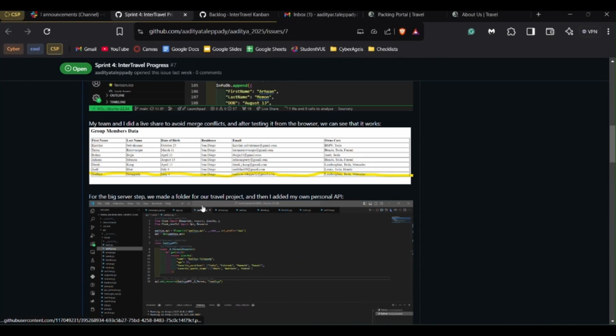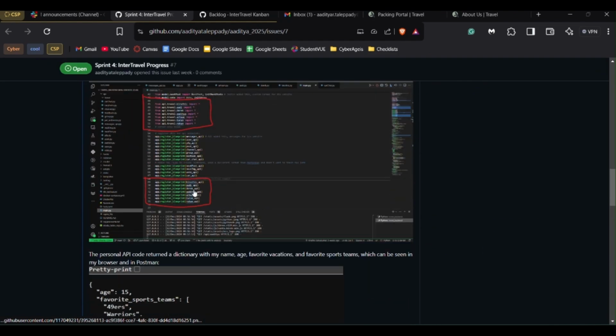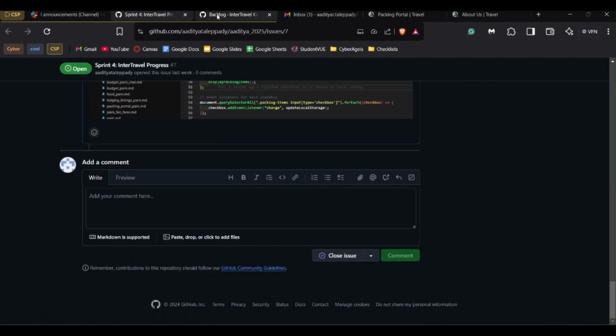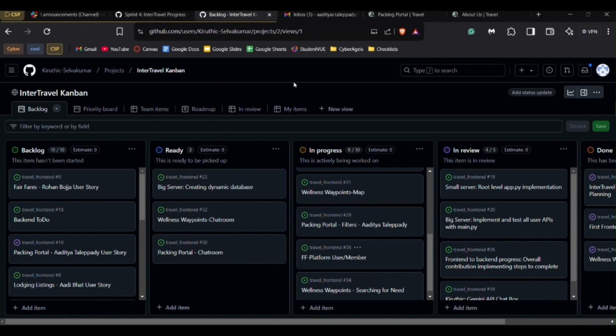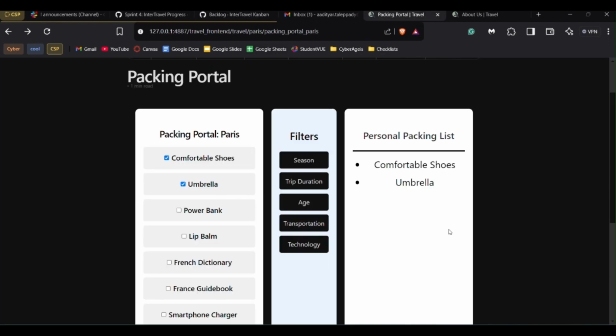On my personal repository, I added an issue with screenshots to show the progress that we've made. And on the Kanban, I added all of my user stories. Our next steps are to implement an API that shows filterable items for each city.